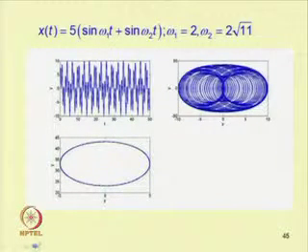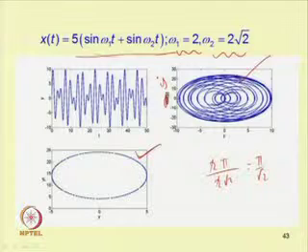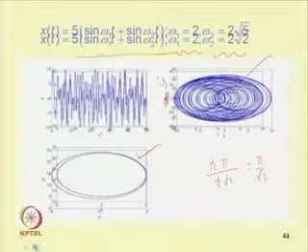Okay. So, these are some of the examples. In this example, omega 1 equals 2 and omega 2 equals 2 root 2, and we are plotting x(t) equals sin omega 1 t plus sin omega 2 t. This is the response and this is the Poincare section.